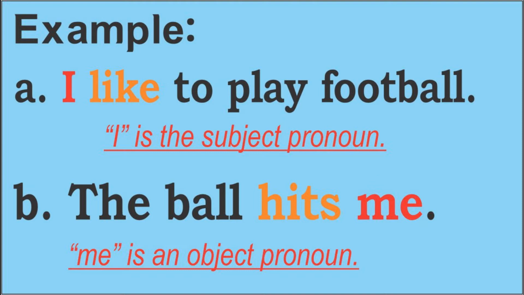So me is an object, receiving the action from the verb hits. Who is hit by the ball? Me. Me, hit by the ball. Okay? The ball hit me. So me receives the action from hit. So me is an object and it's used after the verb.